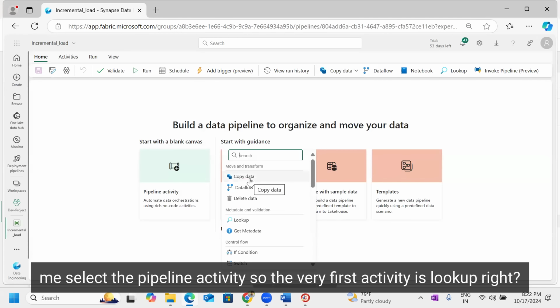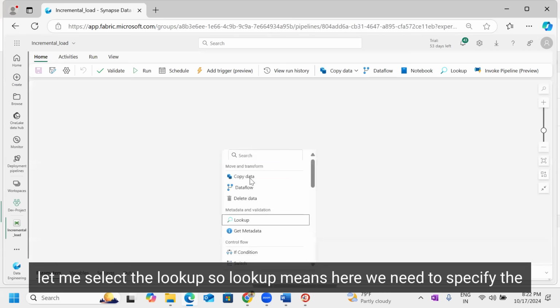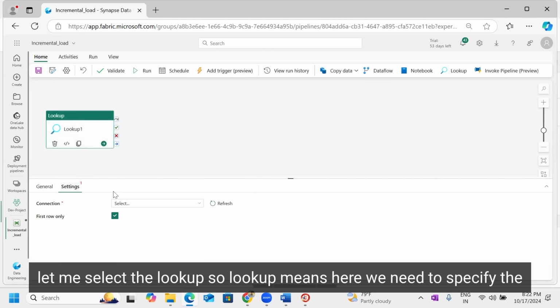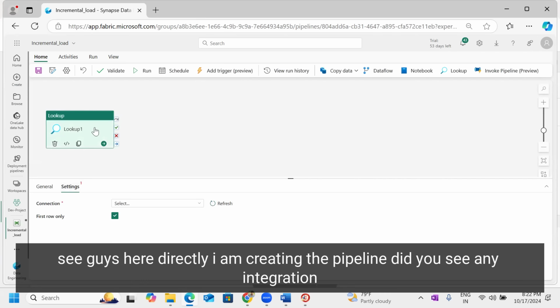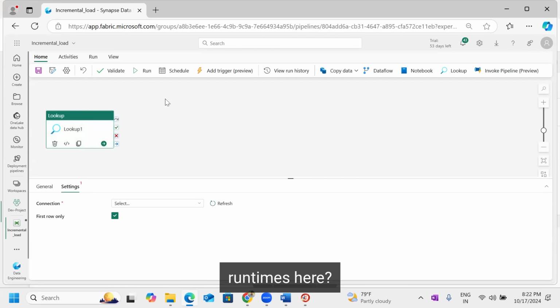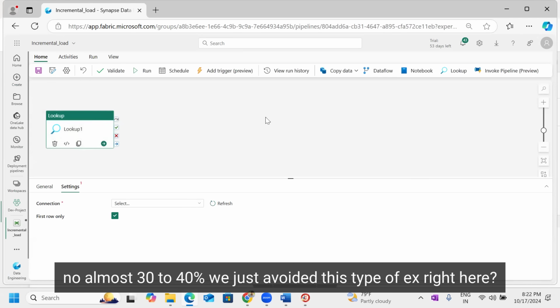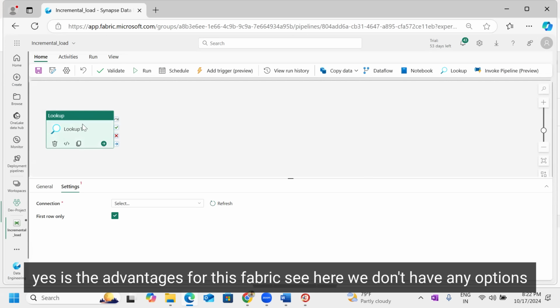So the very first activity is lookup, right? Let me select the lookup. See guys, here I'm directly creating the pipeline. Did you see any integration runtimes here? No. Did you see any linked services? Did you see any datasets here? No. Almost 30 to 40%, we just avoided this type of headaches right here. Yes, that is the advantage of Fabric.